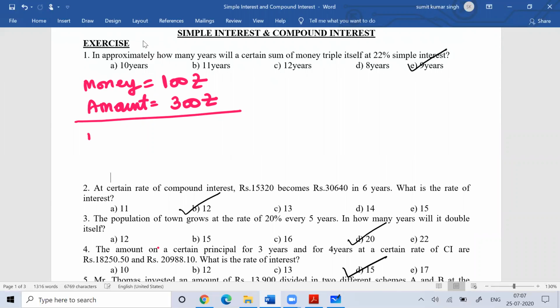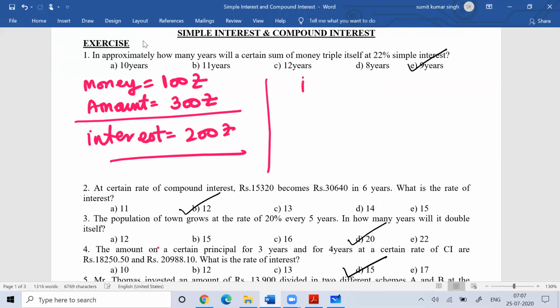You know the formula that amount is equal to principal plus interest. So the interest I earned is 200 rupees, because 100 rupees became 300 rupees. Now very simple, you just need to use the formula that interest is equal to P into R into T by 100.